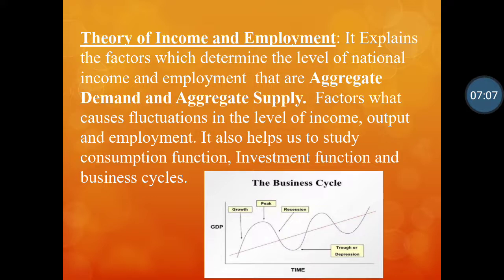Now, aggregate demand and aggregate supply, why are they important? Because the more there is demand, the more will be supply. When more people are employed, they have money, and only then can they demand. And when there is more demand, there will be more production, and more production leads to more supply. And overall, they contribute more to the country's economy. The theory of income and employment helps us to study the consumption function, investment function, and business cycle.